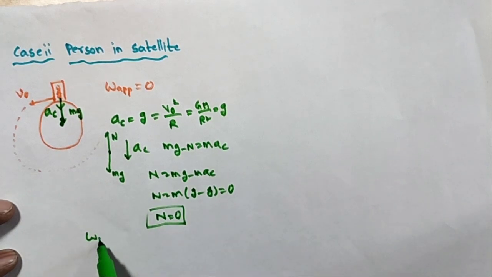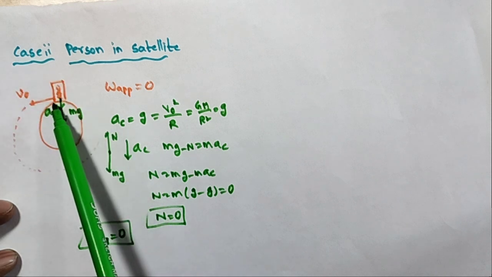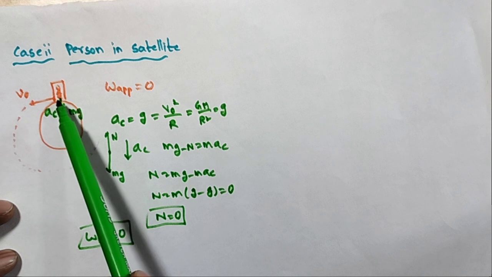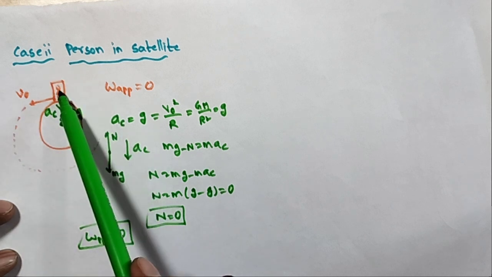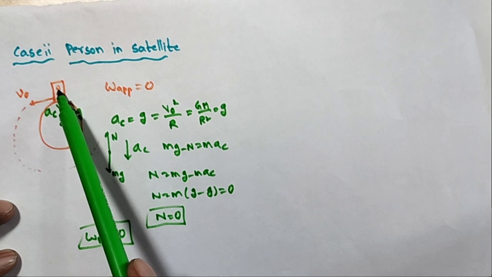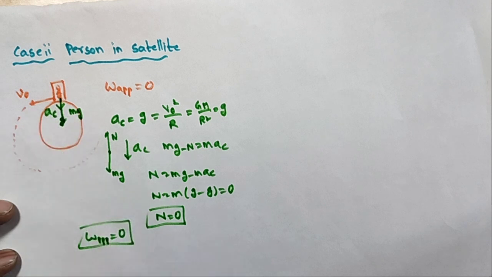So what is the weight? The apparent weight W is equal to 0. So it is weightlessness. What is the meaning of weightlessness? Suppose a person is inside a satellite around the earth. Any object moving towards the earth with acceleration equal to the acceleration due to gravity has normal force capital N equal to 0, so their apparent weight will be 0. That is called weightlessness.